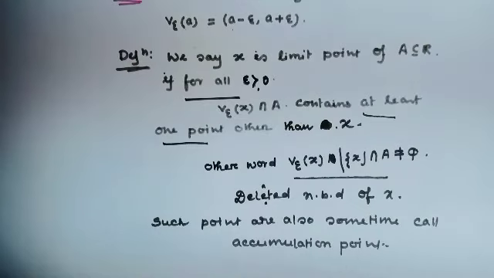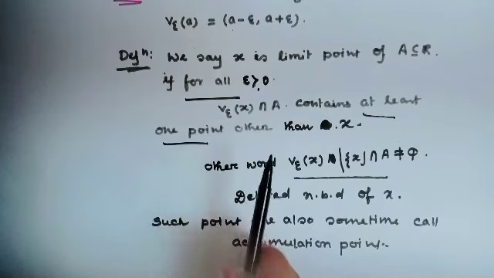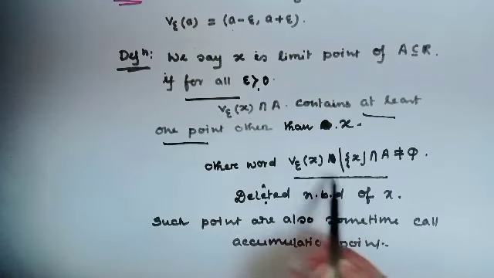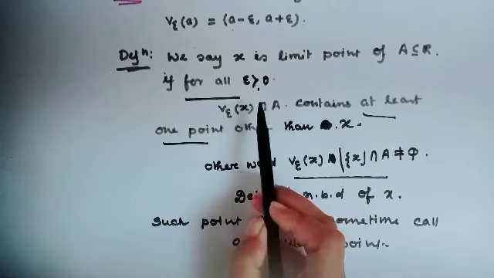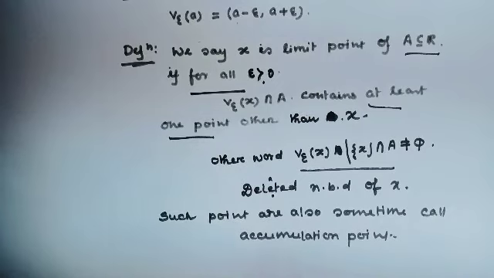That means a point is a limit point if every deleted neighborhood intersects the set A. Such points are sometimes called accumulation points.